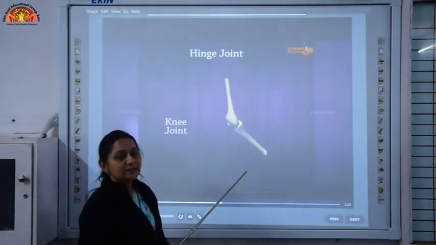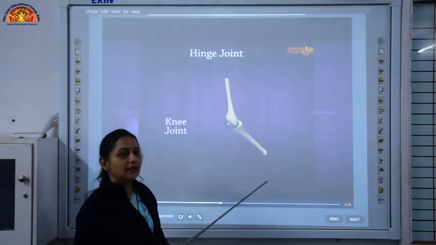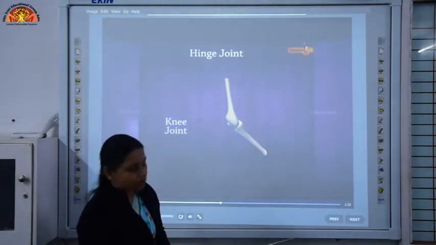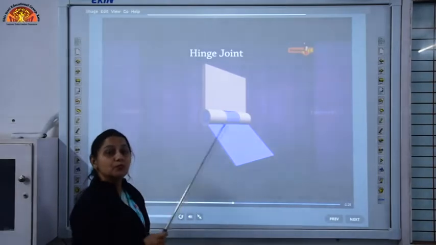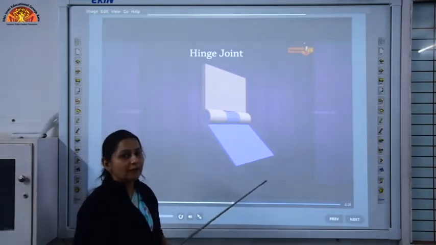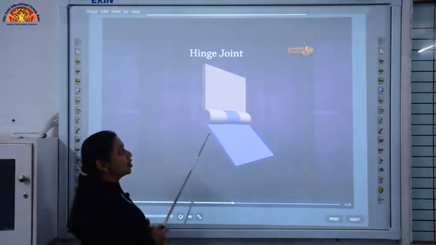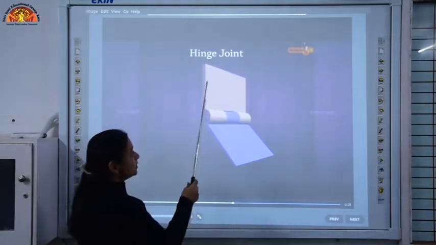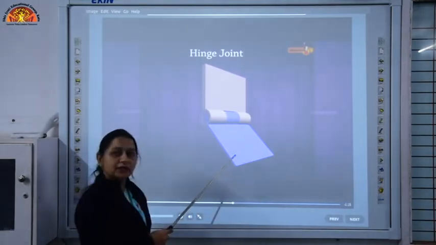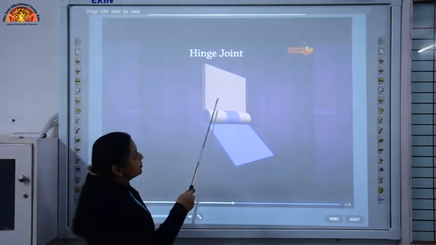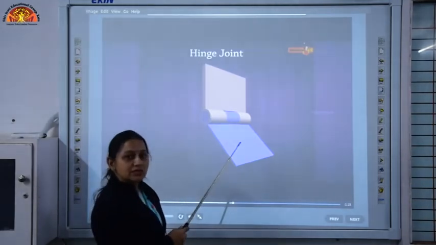The second type of joint that we are going to discuss is the hinge joint, and this type of joint is present in our knees and in our elbows. This joint allows movement only in one plane. You can consider this hinge joint as similar to the hinges of a door. You must have seen this type of hinges of the doors, children.